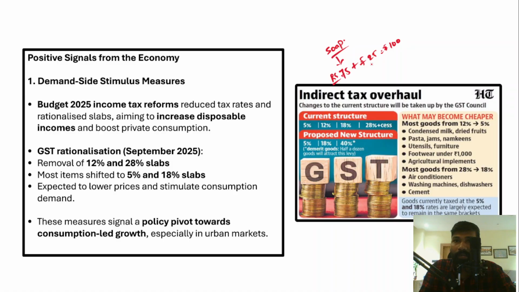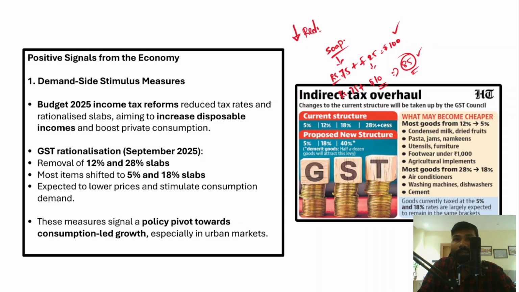So what if the government reduced the tax from 25 rupees to just 10 rupees? The soap's manufacturing cost is 75 rupees plus the government tax of 10 rupees, so overall 85 rupees. Earlier the soap price was 100 rupees. Now the soap price is 85 rupees. Why? Because the government has reduced the taxes, right?